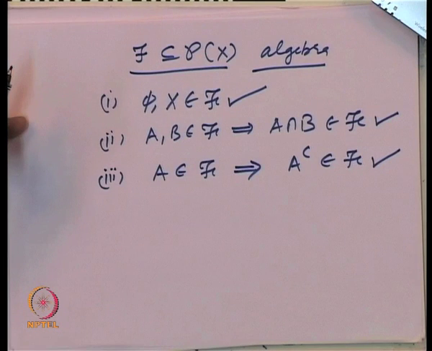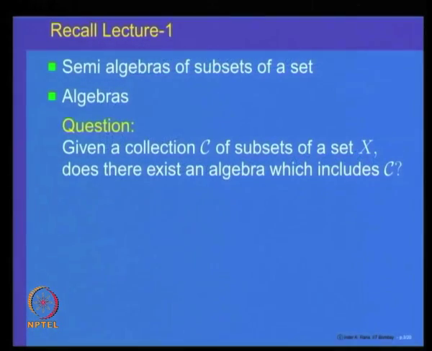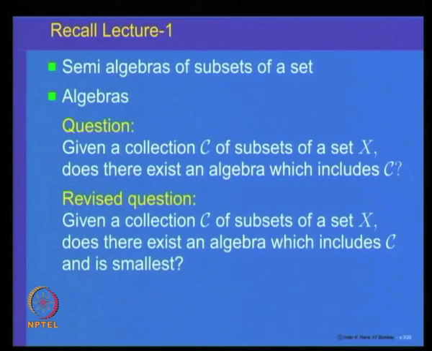So, today the question is, given a collection C of subsets of a set X, does there exist an algebra which includes C? The given collection C may not be an algebra of subsets of X, it is an arbitrary collection, and we would like to know, can we find a collection of subsets of X which includes this collection and is an algebra? Of course, there is one obvious answer, namely the power set.